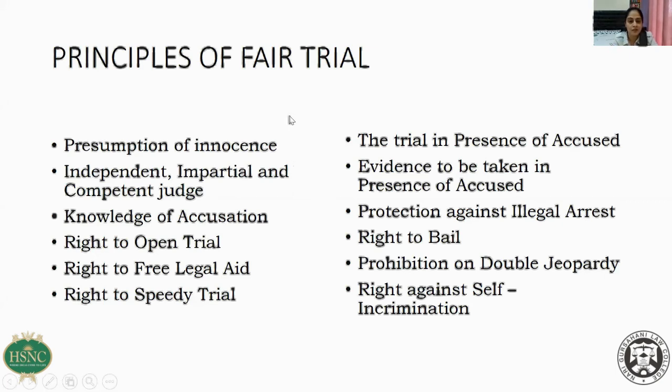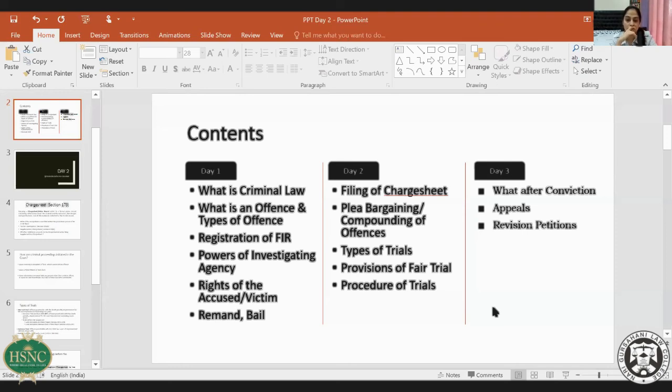We have the question answer session with the participants instead of me moving to the next topic. Yes, ma'am. So I'll take up the questions one by one. The first question which I can see is whether a magistrate can initiate a proceeding or take cognizance on his own, and under which section can he do that? Yeah, he can take cognizance on his own.